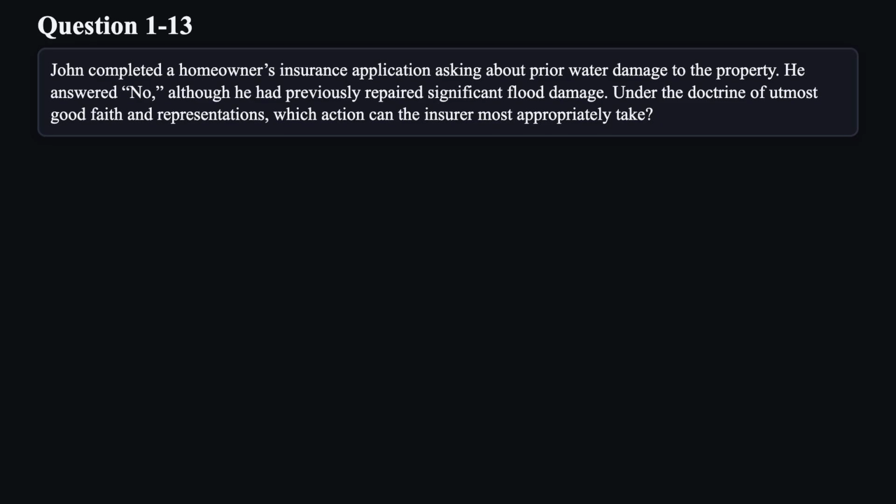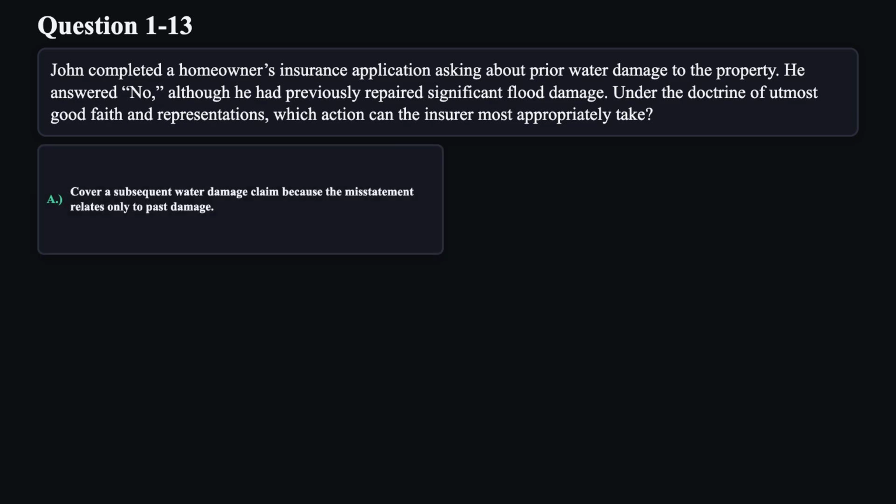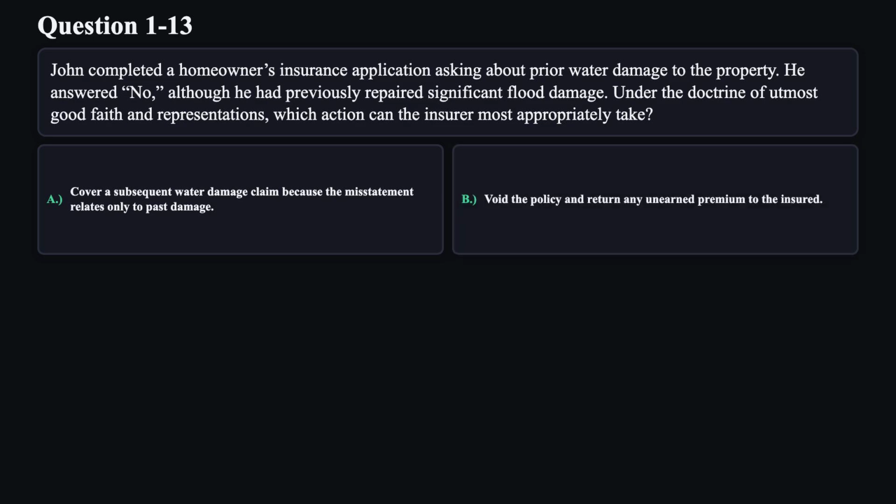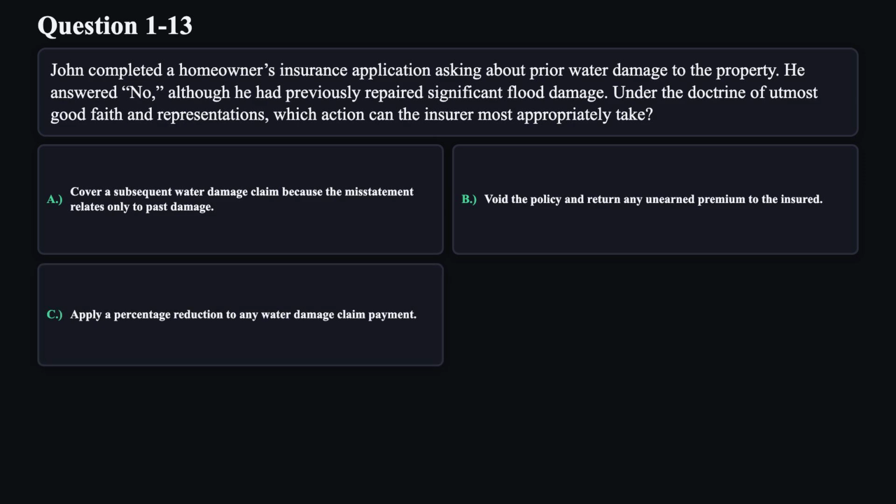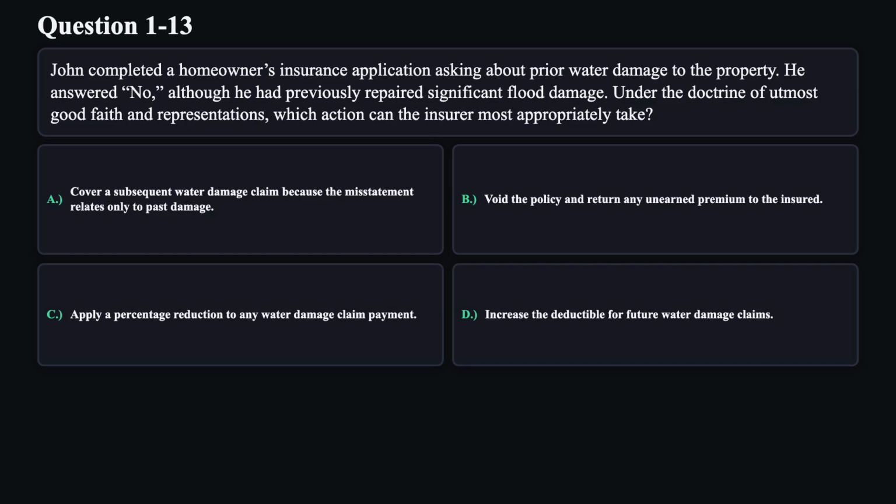Question 13. John completed a homeowner's insurance application asking about prior water damage to the property. He answered no, although he had previously repaired significant flood damage. Under the doctrine of utmost good faith in representations, which action can the insurer most appropriately take? A. Cover a subsequent water damage claim because the misstatement relates only to past damage. B. Void the policy and return any unearned premium to the insured. C. Apply a percentage reduction to any water damage claim payment. D. Increase the deductible for future water damage claims.